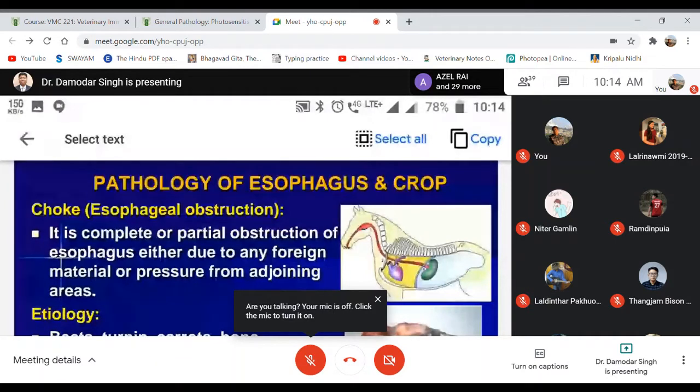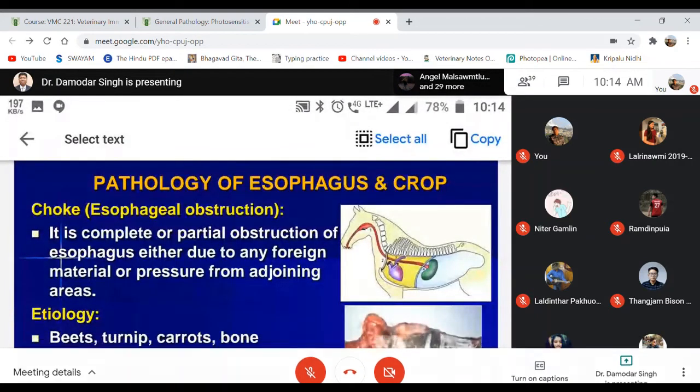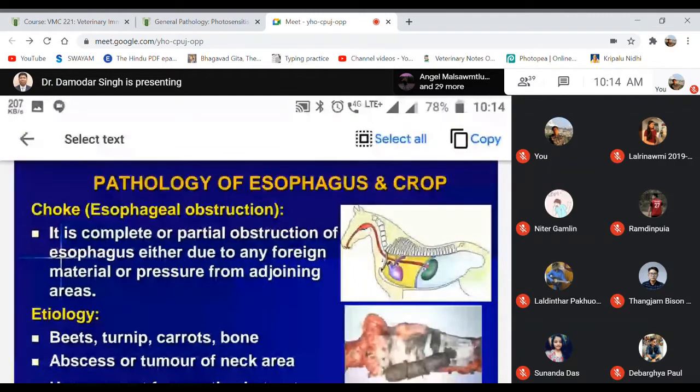So last time we skipped one part of the pathology of the esophagus, which is very important. That is about choke. Choke is one kind of obstruction in the esophageal passage. That's why it is also known as esophageal obstruction.